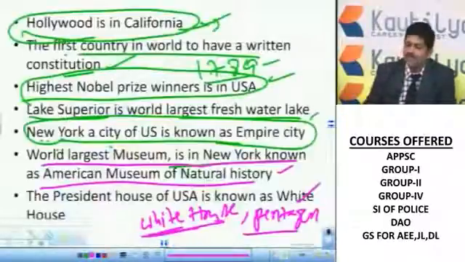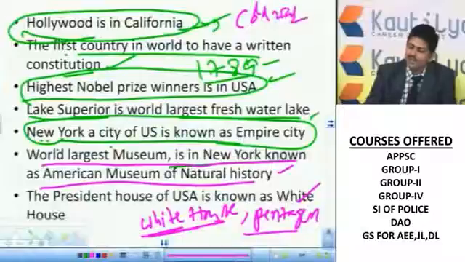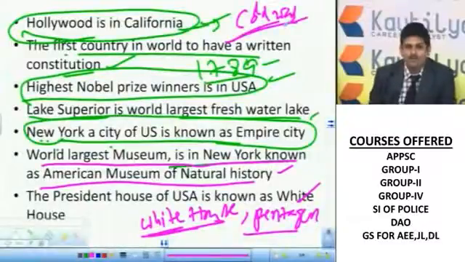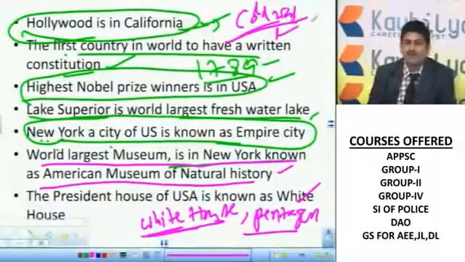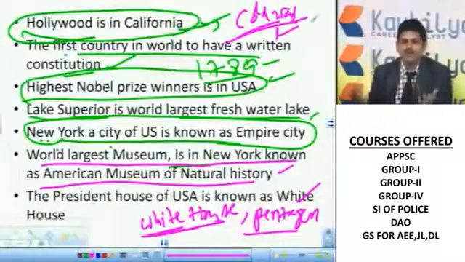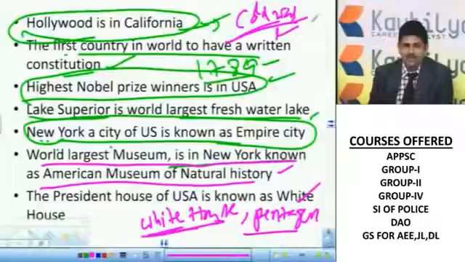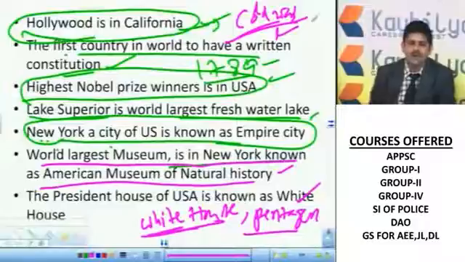After the end of the Cold War. So what is the Cold War? The Cold War is a war between the USA and Russia once upon a time. However, with the disintegration of Russia in the 1990s, this world has become a unipolar world. Earlier it was a bipolar world. What is the bipolar world? A bipolar world is a world where two dominating countries were there, that is, America and Russia. With the disintegration of Russia, almost a unipolar world has emerged, where America is dominating the whole world with its military and diplomatic powers.